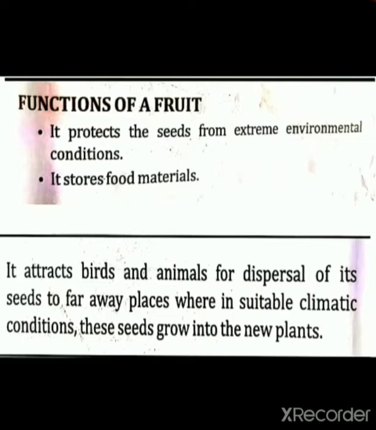Okay, so if only the seed will be there and the fruit will not be there, then how will the birds and animals be attracted, and what will they eat if the fruit is not there? They are not going to eat the seeds. So they will eat only the fruits. So the fruit here attracts the birds and animals for dispersal of seeds.